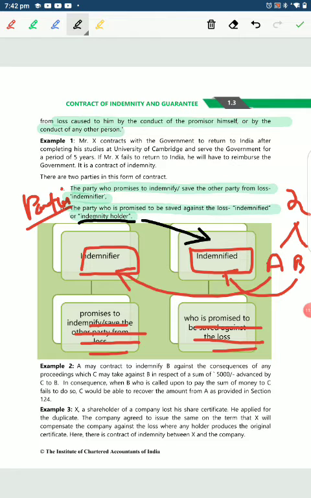The indemnified is the indemnity holder. It's a 1 mark question, definitely remember. Very important.